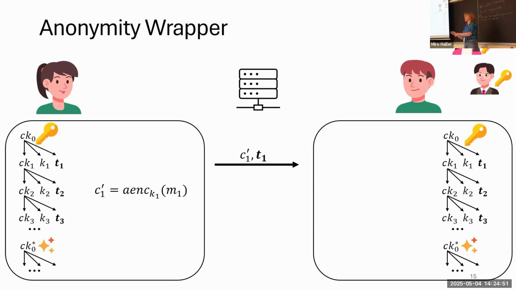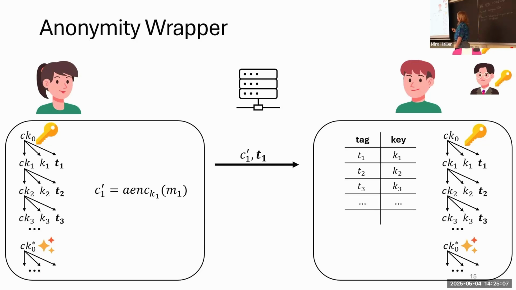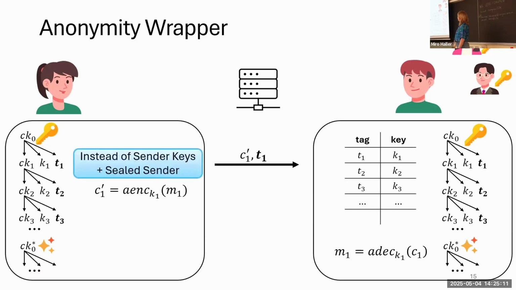The tag looks random, so an adversary cannot infer any information from what they see on the network. But Bob still knows which tag to use, which key to use to decrypt the ciphertext. And this would be a replacement for sender keys and sealed sender.